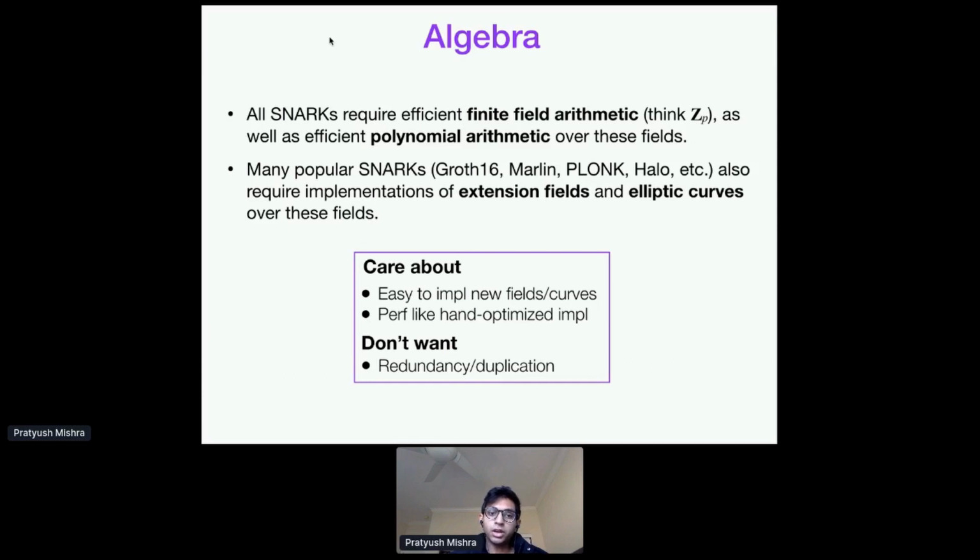So as a reminder, at this level, what we care about is that it should be easy to implement these fields and these curves, right? You don't want to re-implement things again and again, while the performance should match that of a hand-optimized implementation. All right, so let's see how we achieve both of these goals.